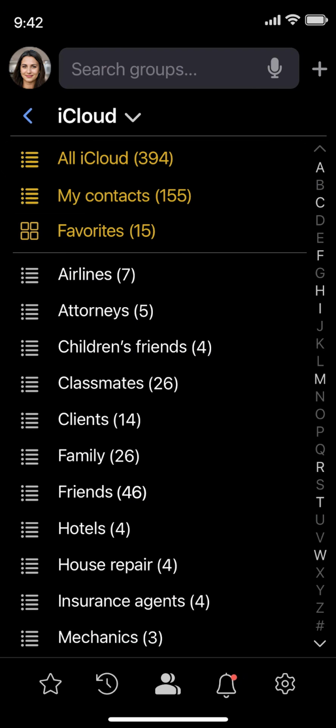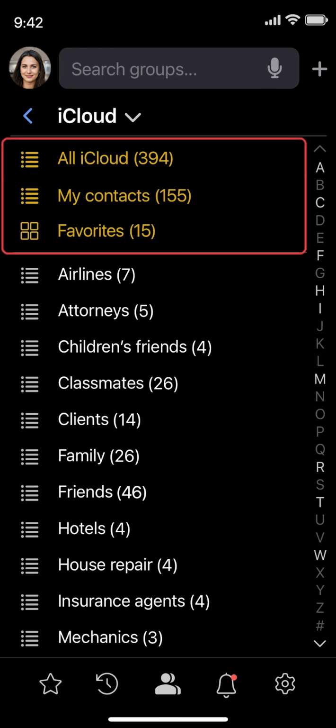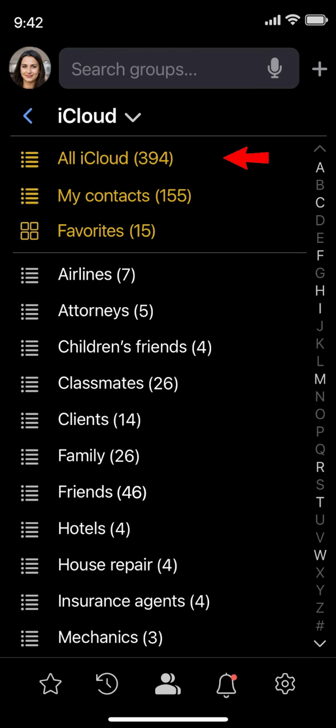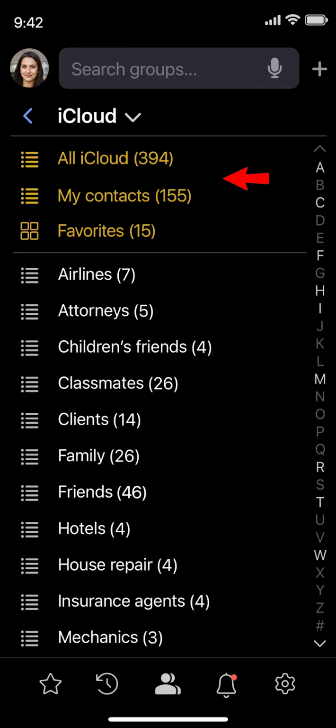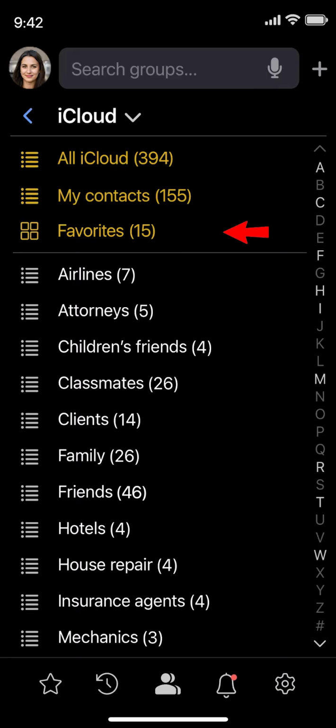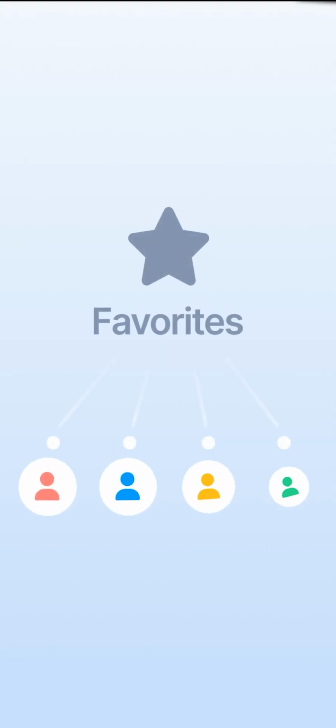The built-in groups are displayed in yellow, and the groups you add are in white. The All iCloud Contacts list includes all people and companies in your address book. The My Contacts list is intended for all meaningful contacts. The Favorites group is intended for people you contact often, usually your loved ones and close friends.